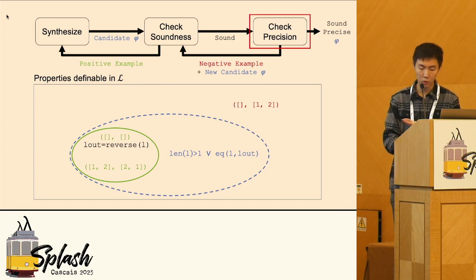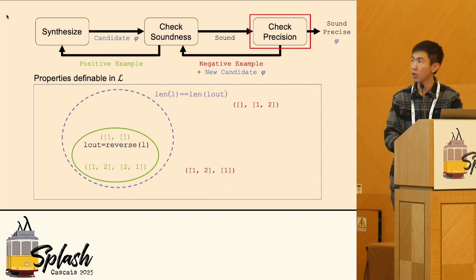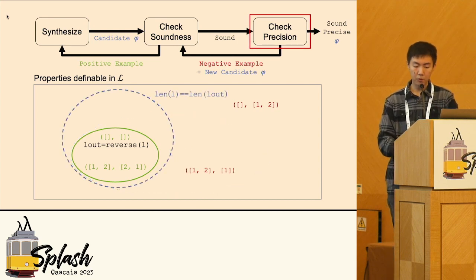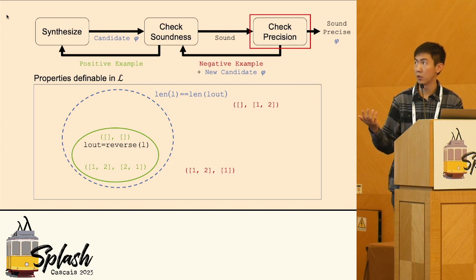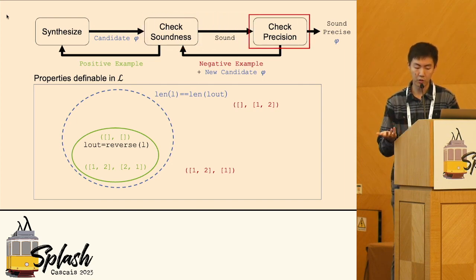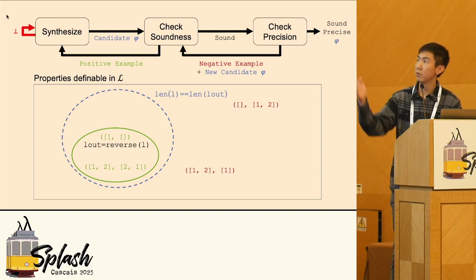Actually, this is one of the best properties in L, but the precision check may fail because our algorithm is example-based. Check precision finds a negative example with input list 1,2 and output list 1, and the new candidate property says that the lengths of the input and output lists must be the same. It passes the soundness check and passes the precision check. So we are done. This is the best specification. But are we really done? Actually, we have a missing case. What if the synthesis fails?